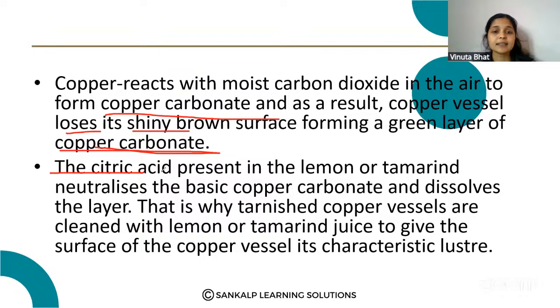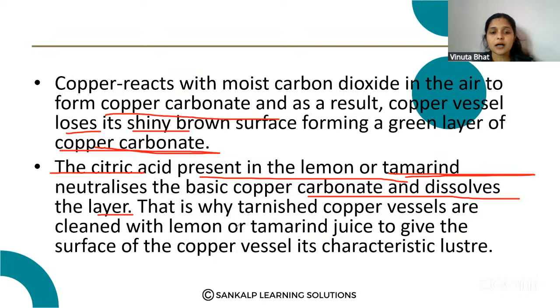Then the citric acid present in the lemon, or the tartaric acid present in the tamarind, neutralizes the basic copper carbonate and dissolves the layer. So these acids, citric acid and tartaric acid, dissolve this layer.